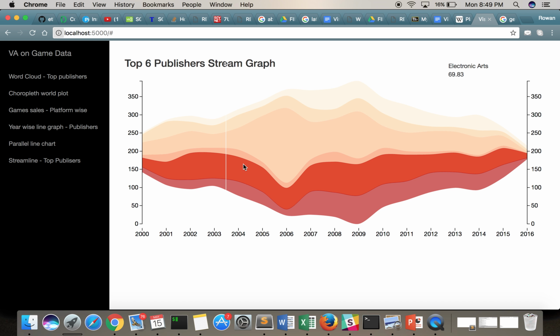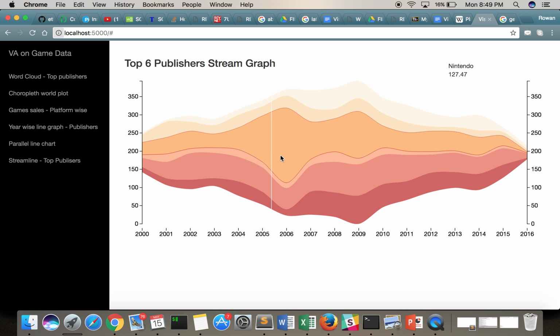But as you come close to 2005, you see a big area over here, and this is Nintendo that is dominating the gaming industry. This is when Nintendo DS was released, and a lot of Nintendo DS games were made by Nintendo, which made sure that they swept.